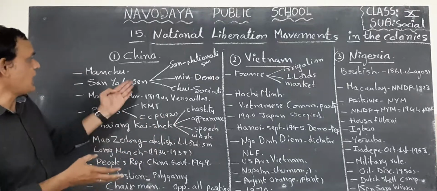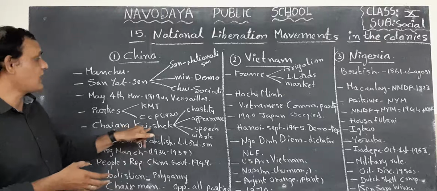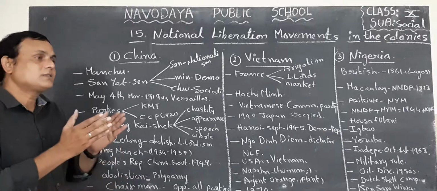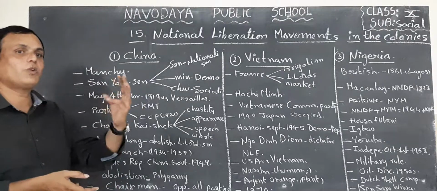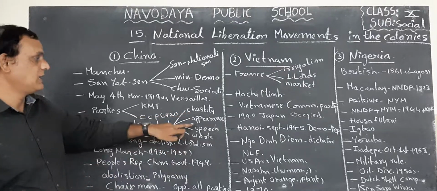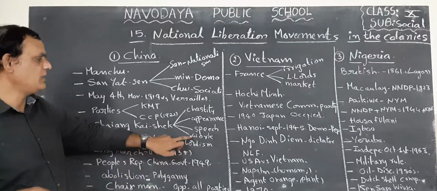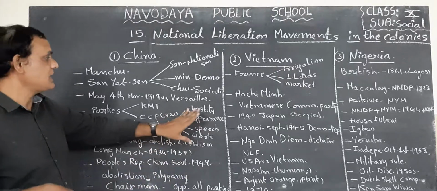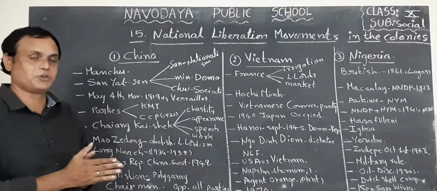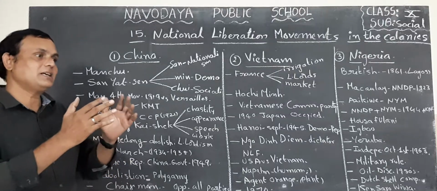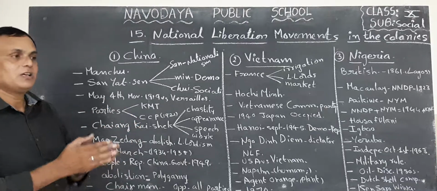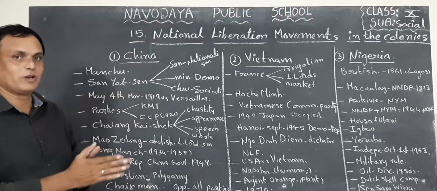Next, after Sun Yat-sen, Chiang Kai-shek came as leader. Chiang Kai-shek spoke about the four virtues of women. What are the four virtues? Chastity, appearance, speech and work. So he spoke about women and these four virtues. But Chiang Kai-shek was a conservative. He did not redistribute the land to the peasants. That is why the people did not support his rule.